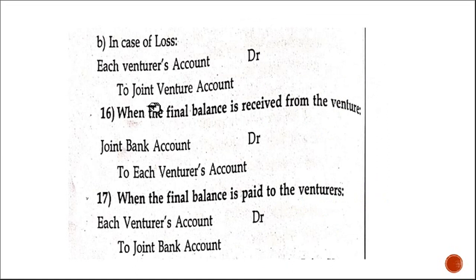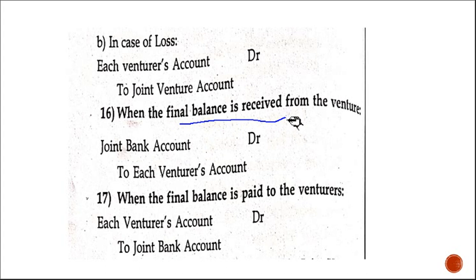In the case of loss, reverse entry: venturer's account debtor to joint venture account. When the final balance is received from the venture, joint bank account debtor to each venturer's account. Final balance is received. For example, if a joint venturer, Mr. A,